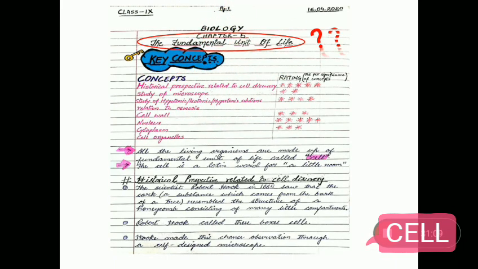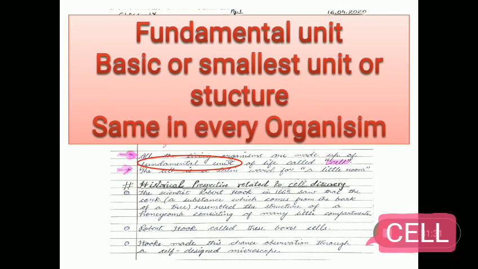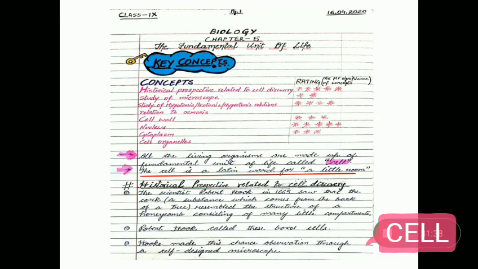So the first thing we need to understand is the title of the chapter, the fundamental unit of life. What is fundamental unit of life and why it is called so? All the living organisms are made up of a fundamental unit of life which is called cell. Cell is called the fundamental unit of life because it is the basic or the smallest unit or structure, almost same in every organism. The word cell is a Latin word for a little room.